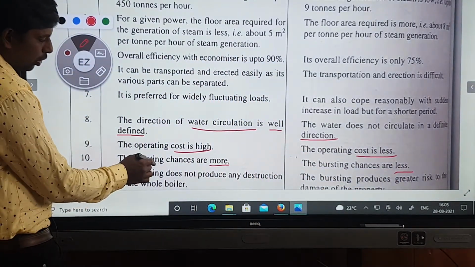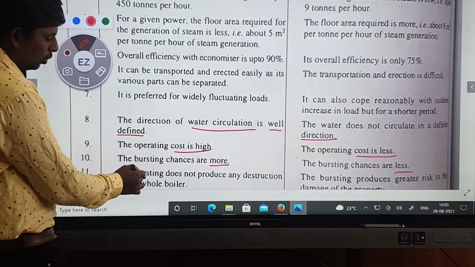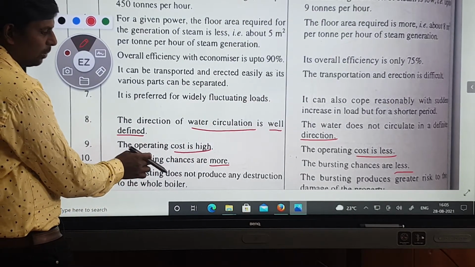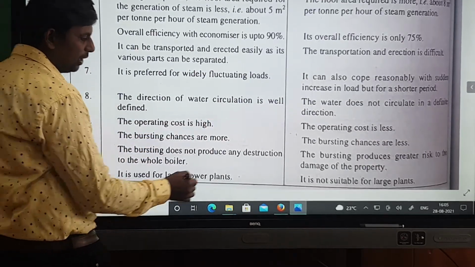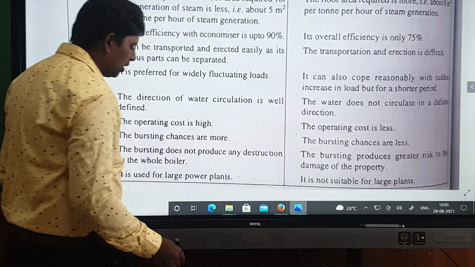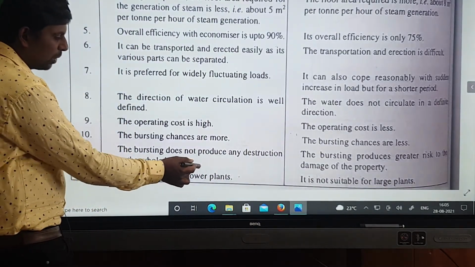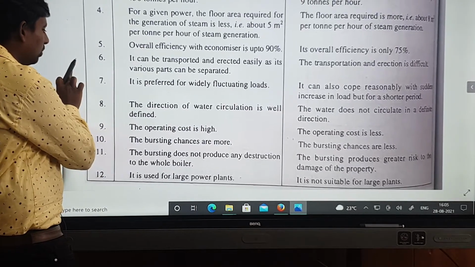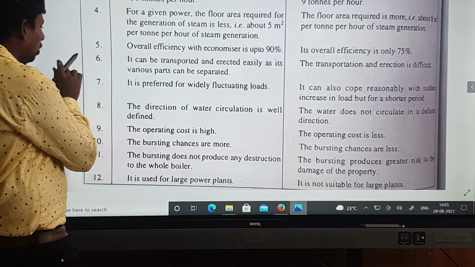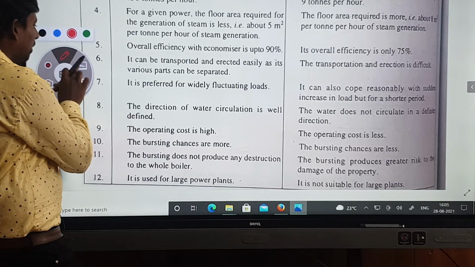Bursting does not produce destruction of the whole boiler here. Here destruction will not be there, and here some damage will be there. Next, it is used for large power plants, and the other is not suitable for large power plants, because the efficiency of this boiler is more compared to the other.